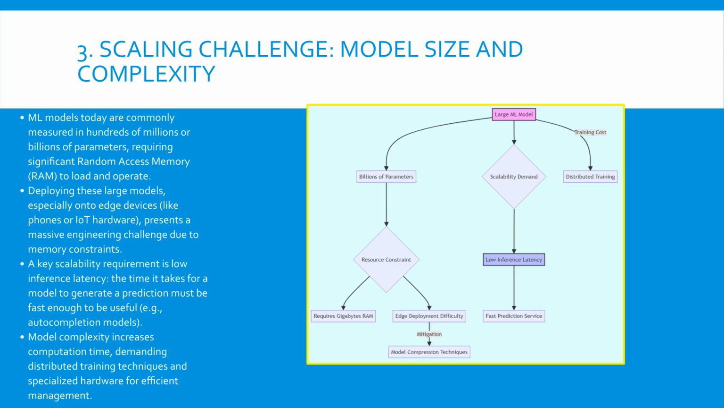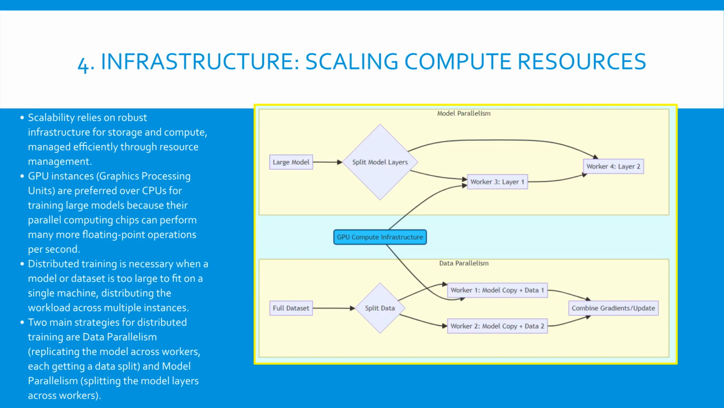These mitigations include using model compression techniques, which we will discuss later, to make models smaller, and employing distributed training to manage the high computational cost of creation. We learned that large models demand low latency and efficient use of massive resources. The important point is that model size and complexity must be actively managed using techniques like distributed training and compression to ensure real-time usability. To achieve scalability, strong infrastructure is non-negotiable.